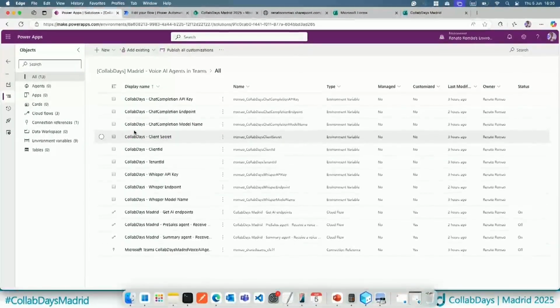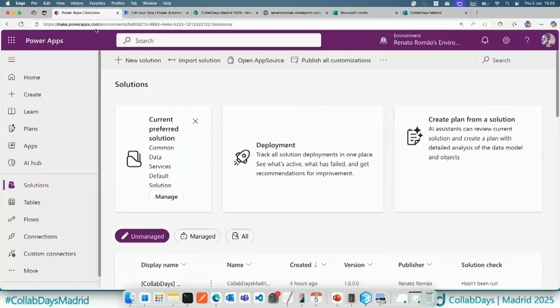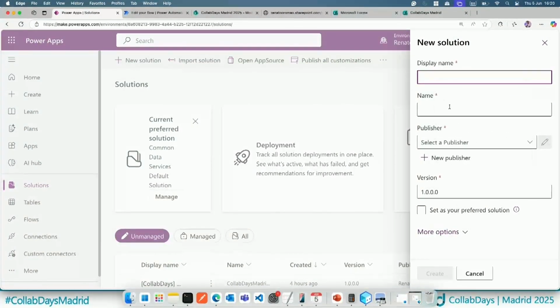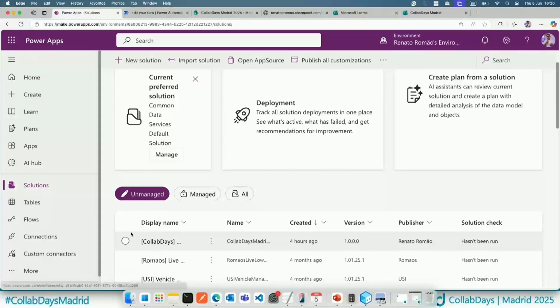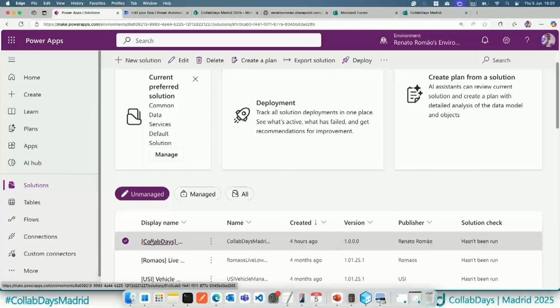So it's really simple to create this solution here. You can open make.powerapps.com, go to Solutions on the left-hand side, create a new solution, and pass some names to the solution, like display name, a publisher, and so on. After that, it's good because you can export this solution later. I will provide this solution to you if you want to use it with your clients, or if you want to take a look at the code behind the scenes. I will put it into the presentation as well if you want to download it. But basically, it's really simple because you can export a solution or import it to your environment as well.